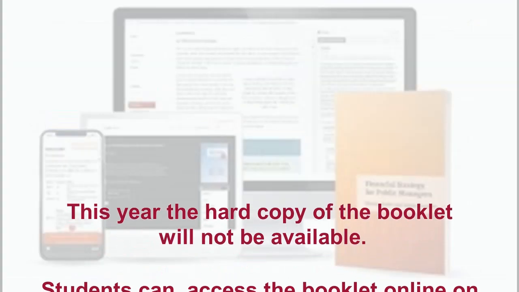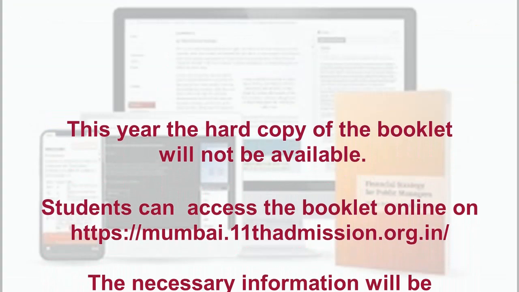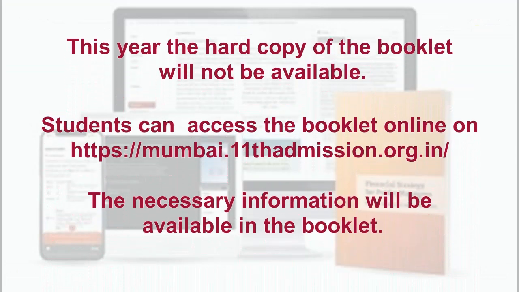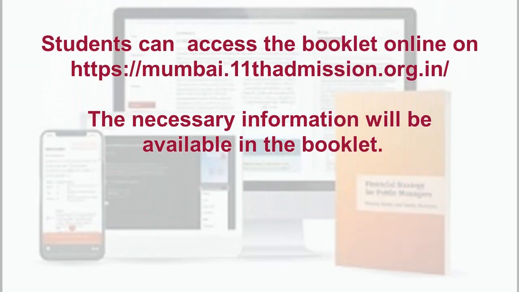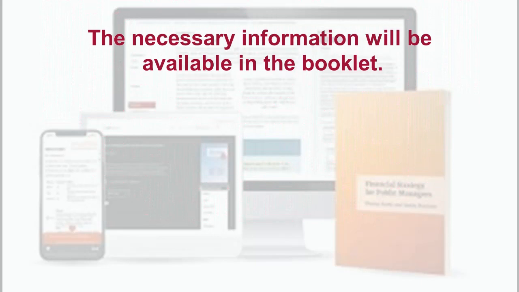This year, the hard copy of the booklet will not be available. Students can access the booklet online on mumbai.11thadmission.org.in. The necessary information will be available in the booklet.